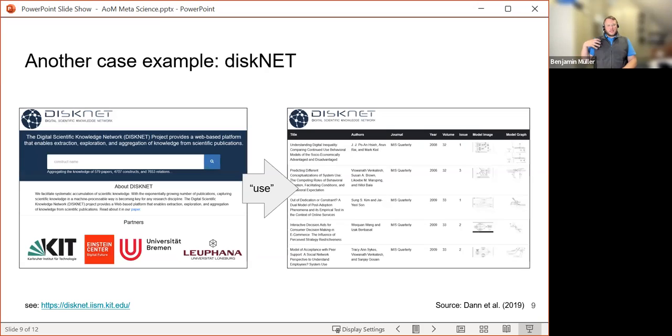It has also extracted that knowledge from the paper and represented it in what's called a model graph, where it can then automatically identify what other constructs this particular construct is related to and in what fashion. Does it have positive, negative, or inconclusive or insignificant relationships with other constructs? Why is it important to extract this knowledge? Because it makes the knowledge into something that we can actually work with.